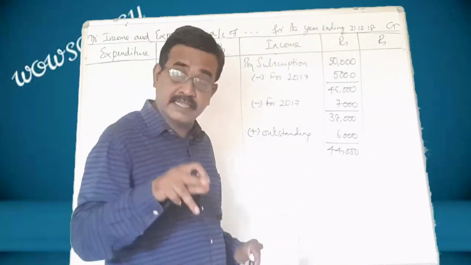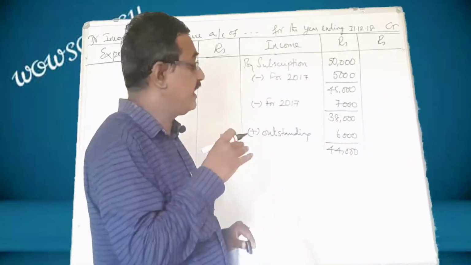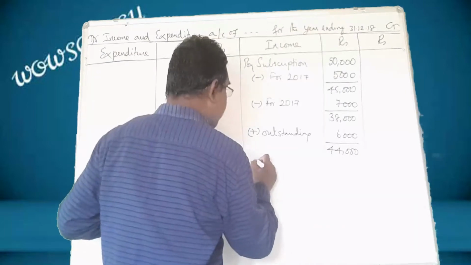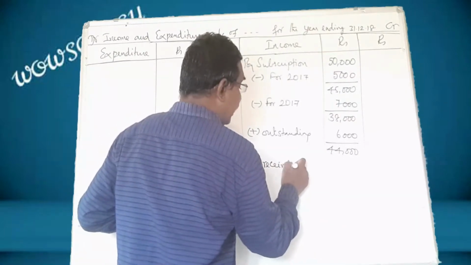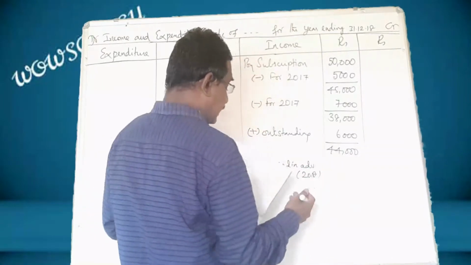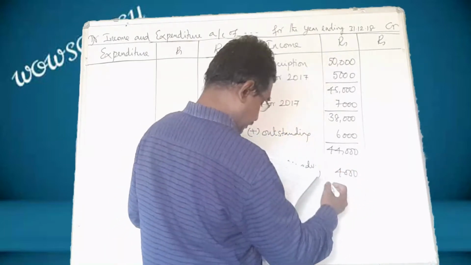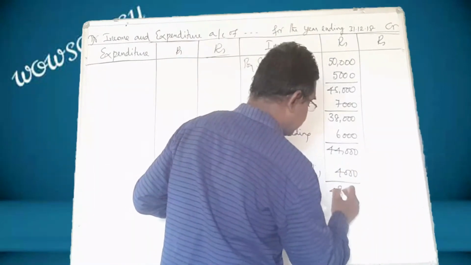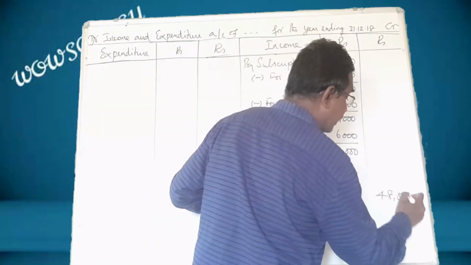That amount is meant for this year, but it has already been received. So that should also be added. Received in advance. This is meant for 2018. Add that 4,000. So 48,000 should be shown in the outer column.